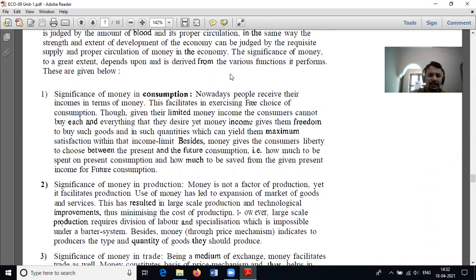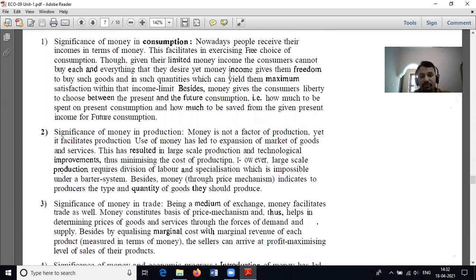Then it is significant in the area of production. Money is not a factor of production, but it facilitates the production function. How? It can be used for purchasing raw materials, payment of salary, payment of interest, and distribution of profit.